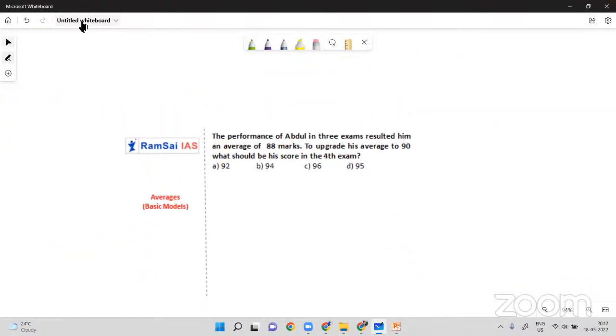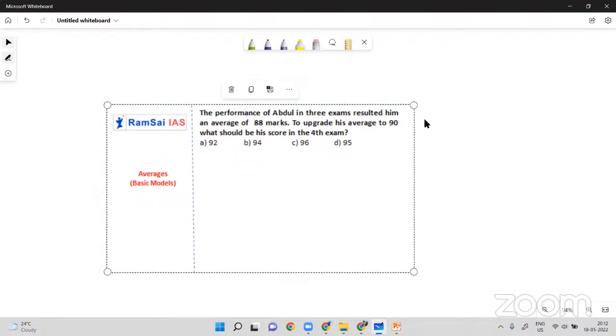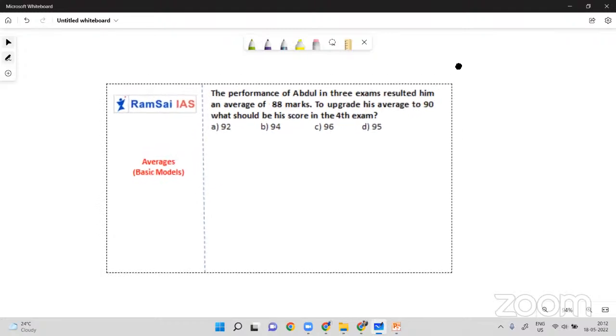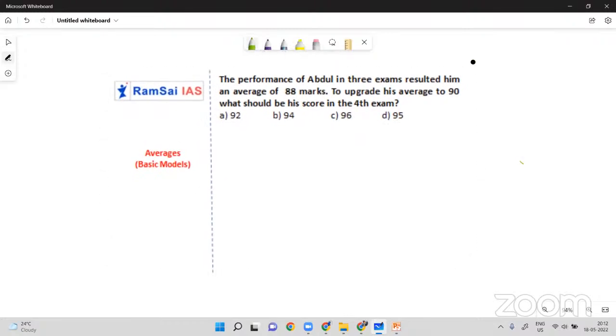It is also very simple. The performance of Abdul in 3 exam results resulted him an average of 88 marks. So the average of 3 exams is 88. So the total score would be 8 threes are 24, 25, 26. So this is his total.